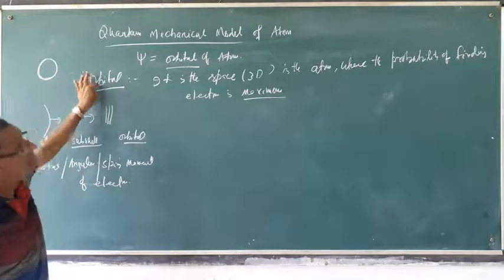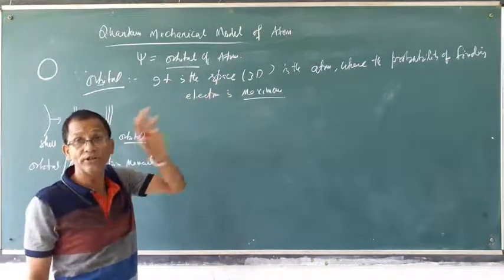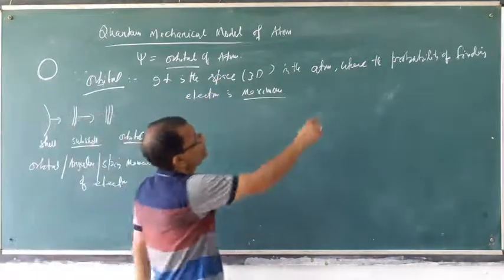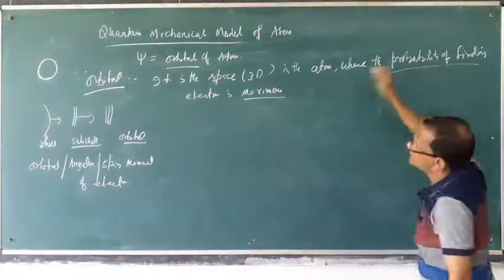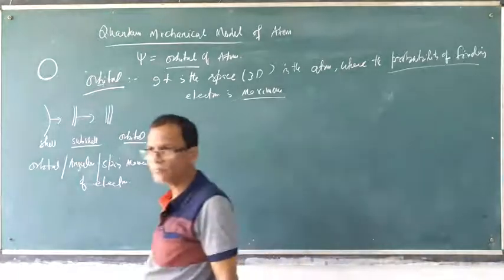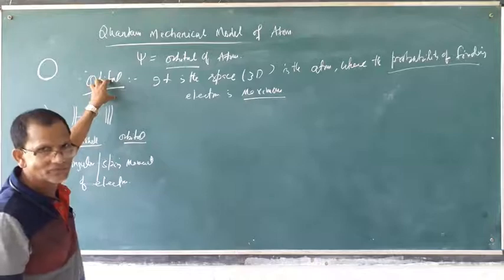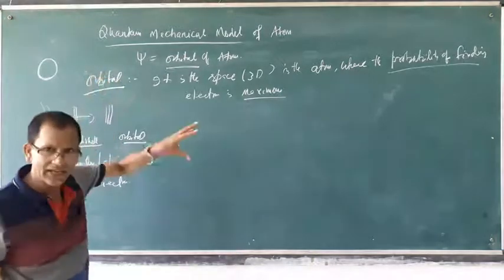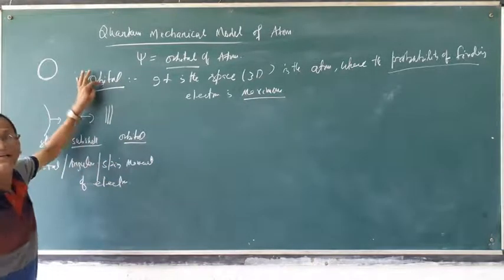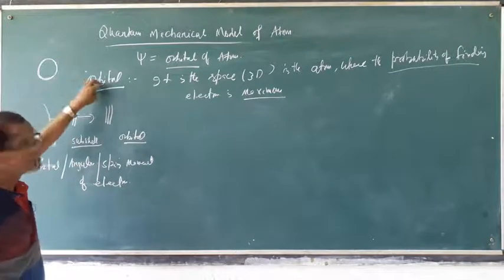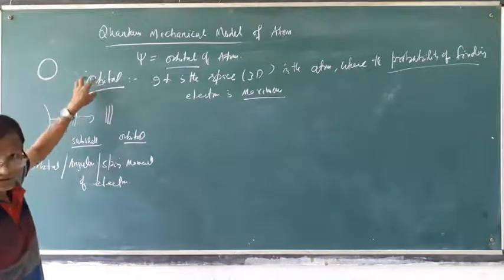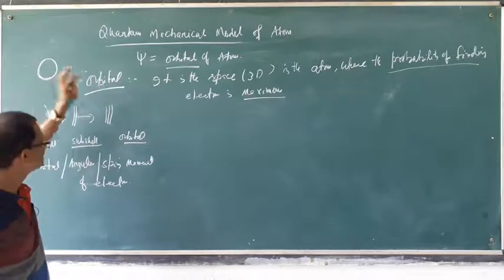It is the 3D space, meaning the region where the probability of finding the electron is maximum. The electron is available inside the orbital. Although it is present in the shell, inside the orbital it is available, because the orbital has different behavior, different structure, different characteristics.